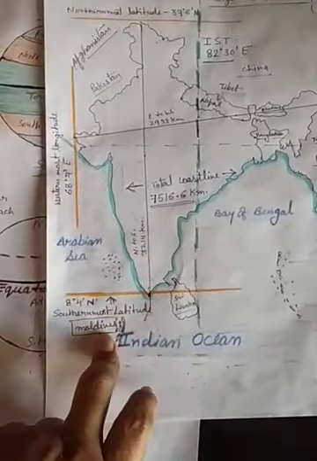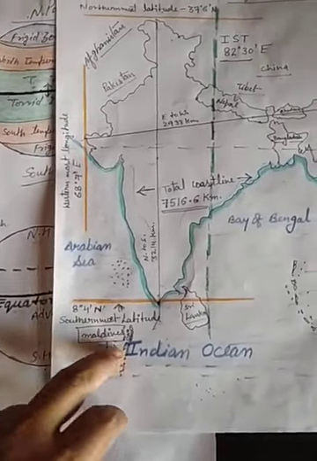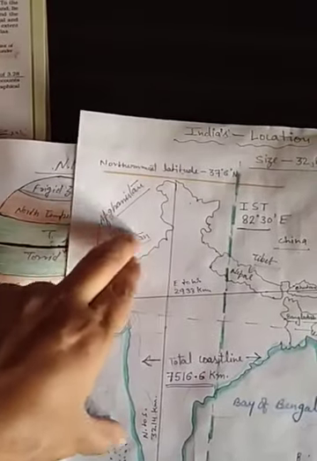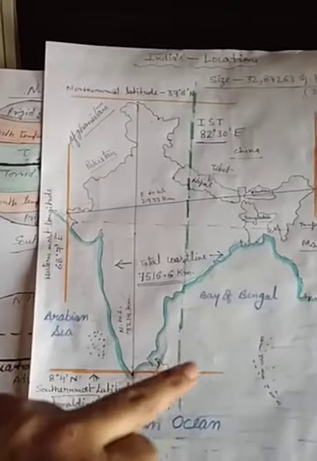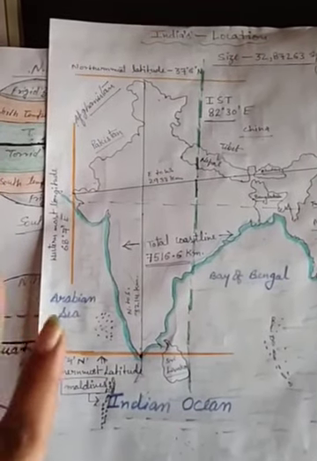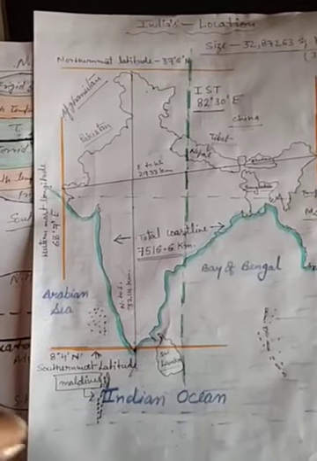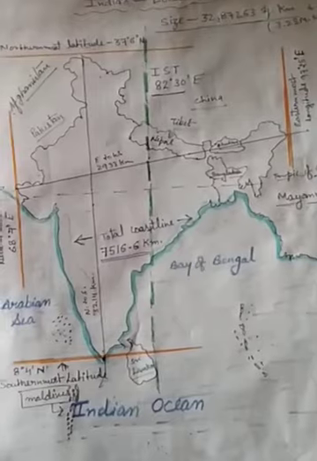Island is clear to you: a landmass surrounded by water on all four sides. And in the northwest there are Pakistan and Afghanistan. So these are the neighboring countries of our country India. Is it okay? So this map, in short, is telling you the latitudinal and longitudinal extension of our country India.